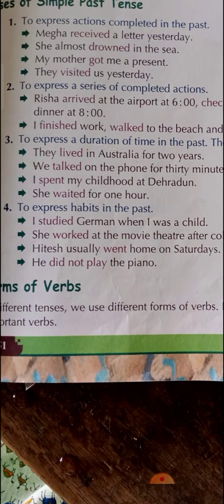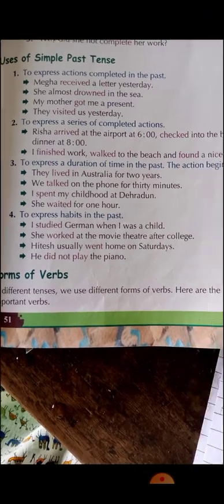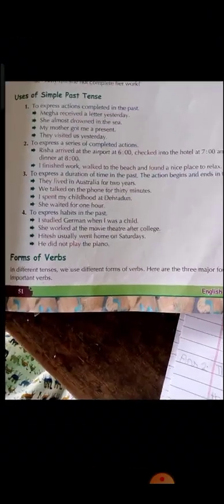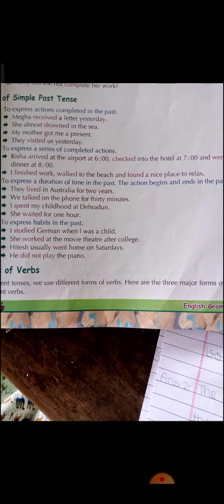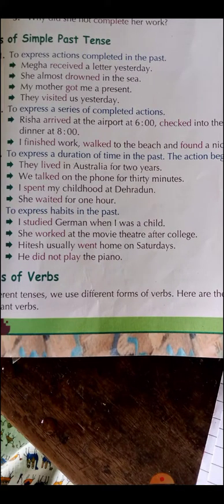Now the third use of the simple past tense, children, is to express a duration of time in the past, where the action begins and ends in the past. So children, any action which began in the past and also ended in the past, at that time we also use the simple past tense. So here you can see the example.